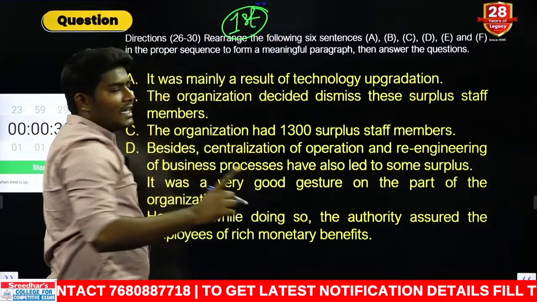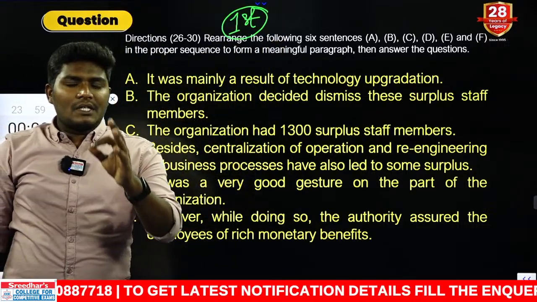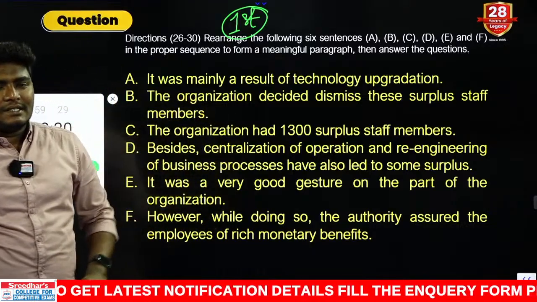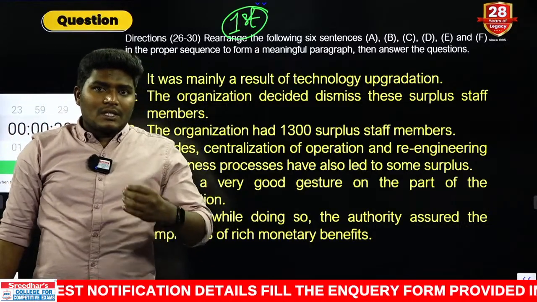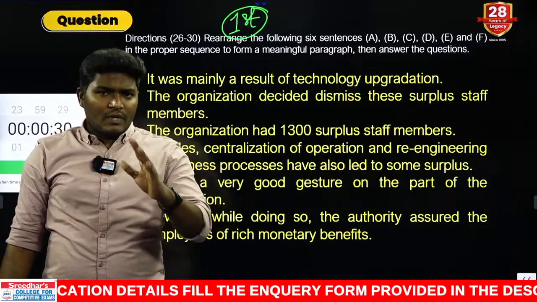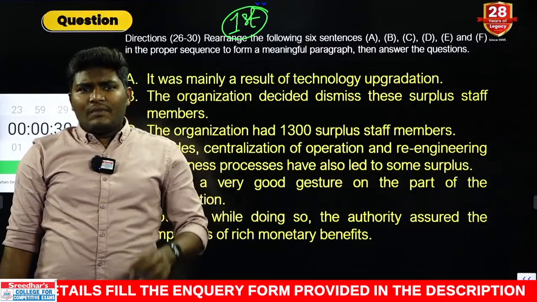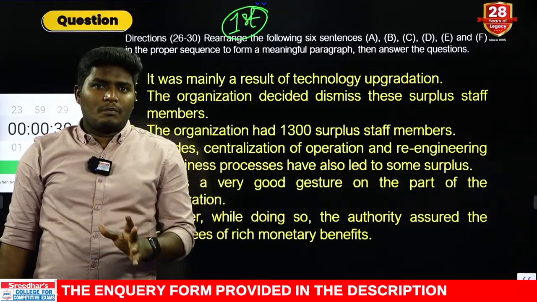Always try to find out sentence number 1. If you find out the sentence number 1, you will get the leading sentences. Now you have the question, sir, how to find out the sentence number 1? Very simple. You just ask yourself, what is the whole topic about? Point number 1.